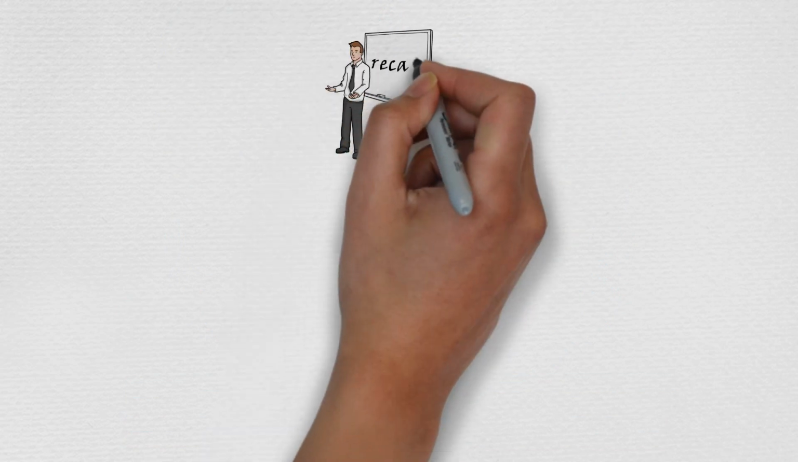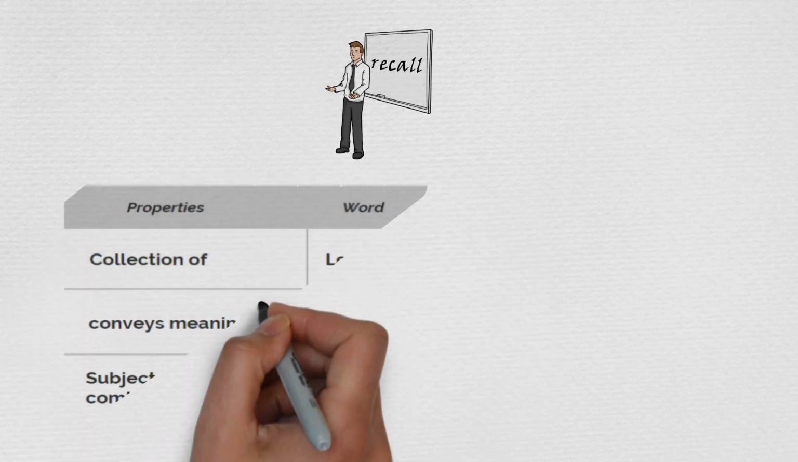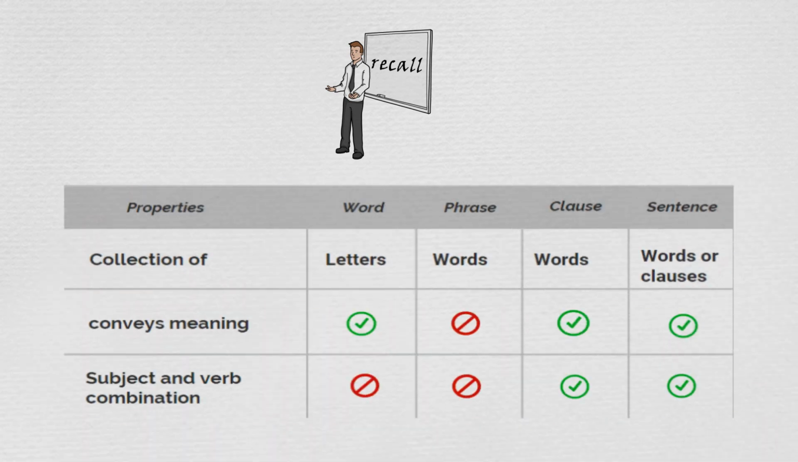Now let's recall what we have done in today's session. What is a word? Word is a group of letters which conveys a complete meaning. Phrase, on the other hand, is a group of words which does not convey a complete sense when taken as a whole. Clause is a group of words which may or may not convey a complete meaning but has a subject-verb combination for sure. Sentence is a group of words or clauses even which always convey a complete sense and have a subject and a verb combination.